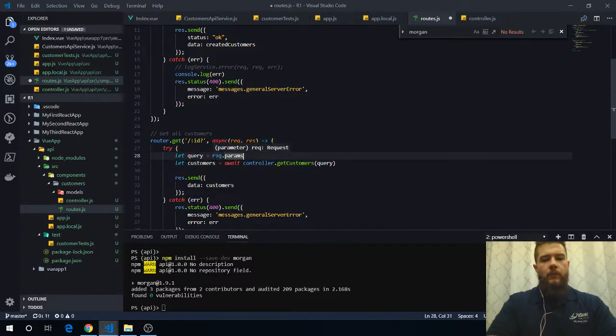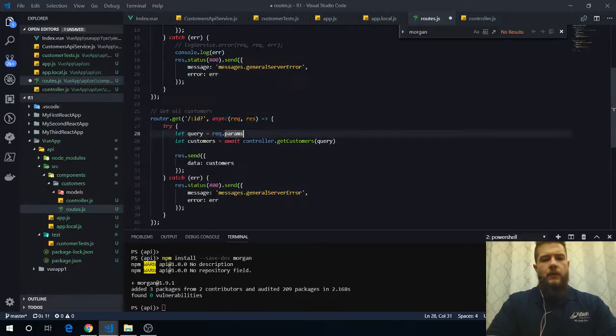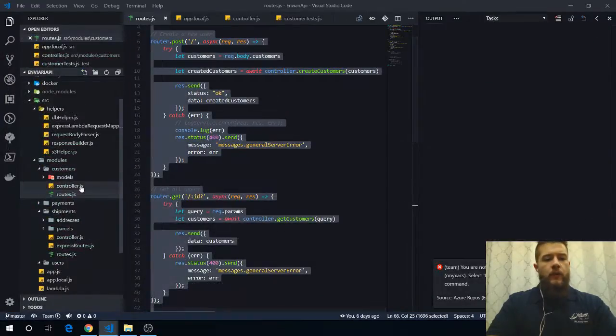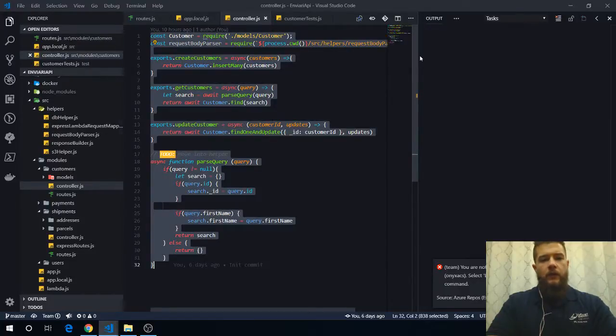Params. Apparently I'm wrong because it says params there. So when parameters come in as part of the URL, it's going to try and use that to query Mongoose or MongoDB to pull back the right customer. So we're going to leave that there. This can pretty much all be just the way that it is, and then we're going to pull in the controller here.